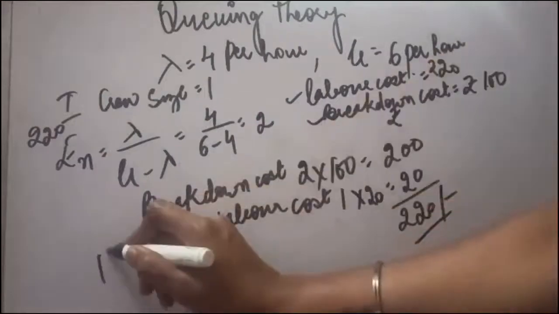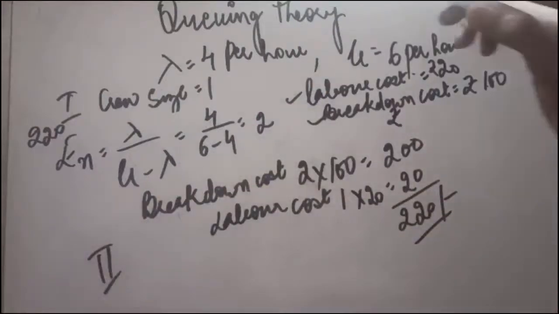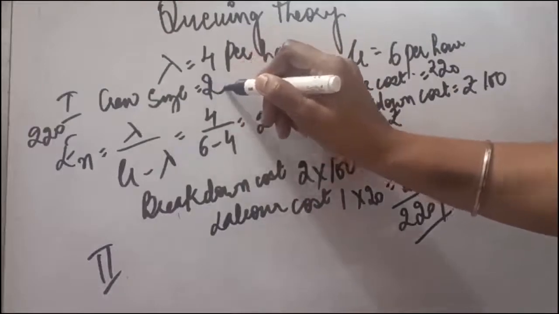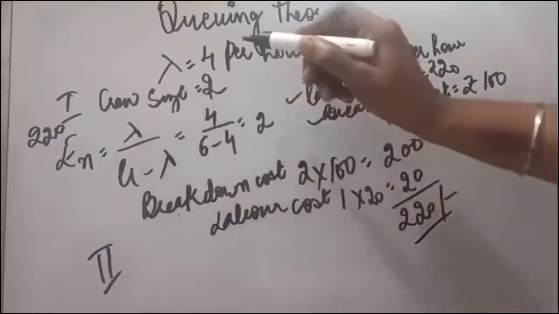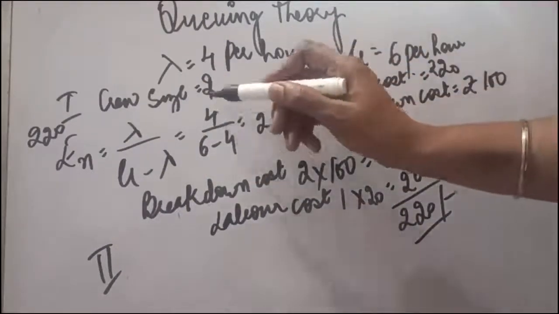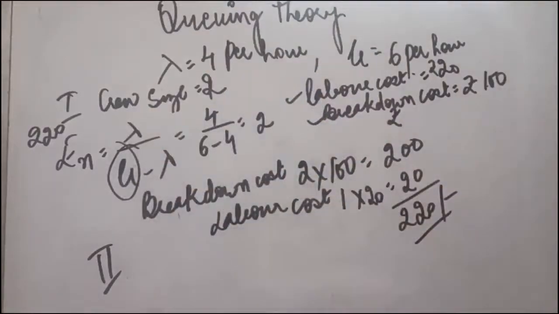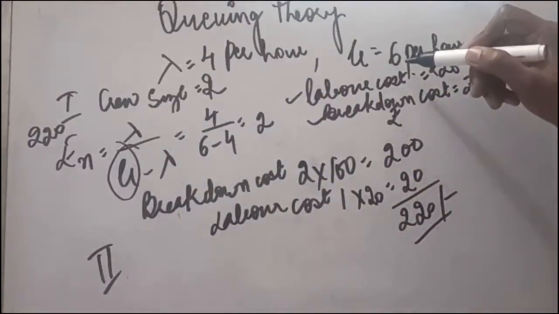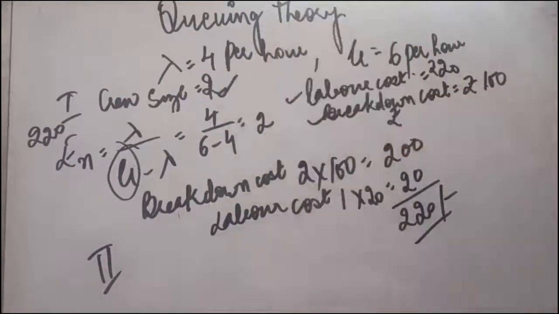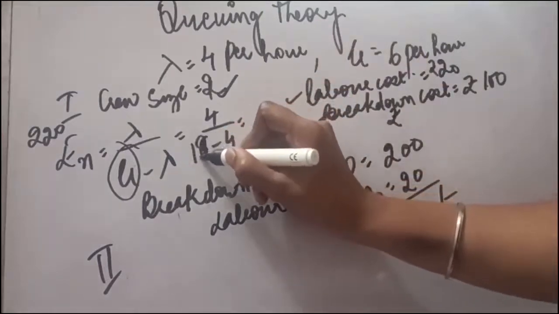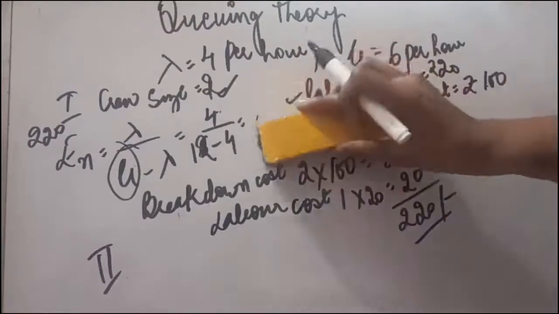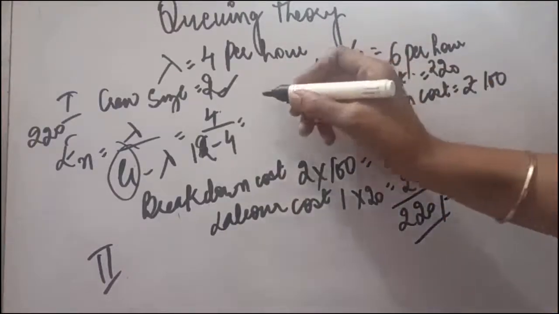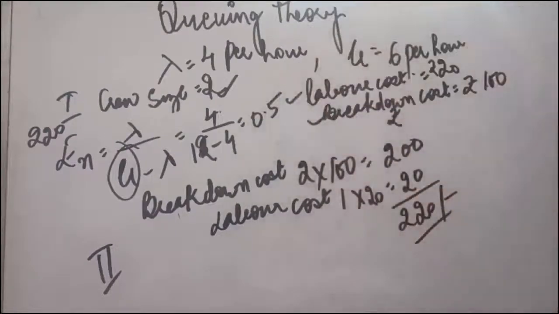Now you will write the second point, assuming the crew size to be 2. I will just make changes over here only. If I assume the crew size to be 2, what will be my changes? Lambda is going to be the same because this is the arrival, it's not going to change. Mu is going to change. Mu is the service rate. Earlier service was 6 per hour, but now crew size is 2. It means now 2 workers will be there to work, so instead of 6, they can handle 12 machines. So it will be 4 divided by 8, our En will be 0.5 or 1 upon 2.